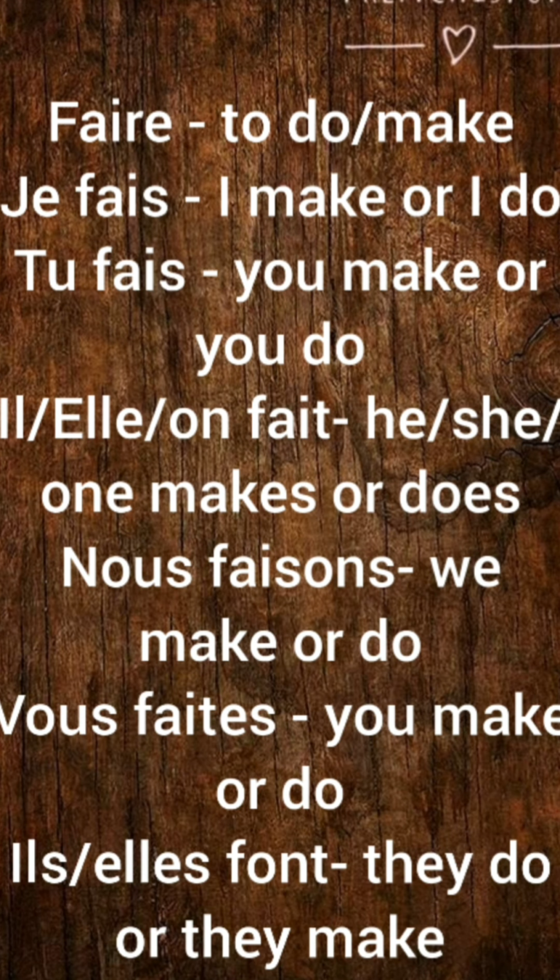So the next verb for us to conjugate is the verb faire. So this is again super important and it is a very commonly used irregular verb, or le verbe irrégulier. Alright, so this is faire, which means to do or to make, which is again roughly translated. The more you learn the language, you will understand its usage perfectly.